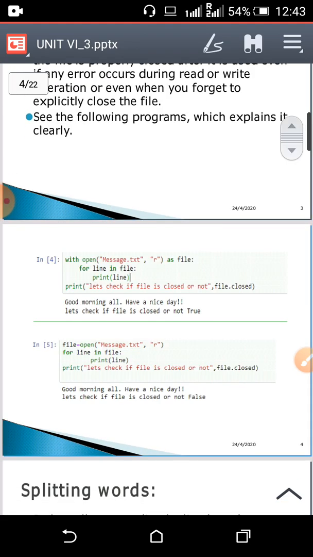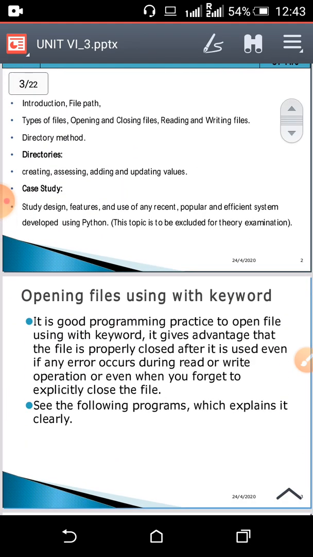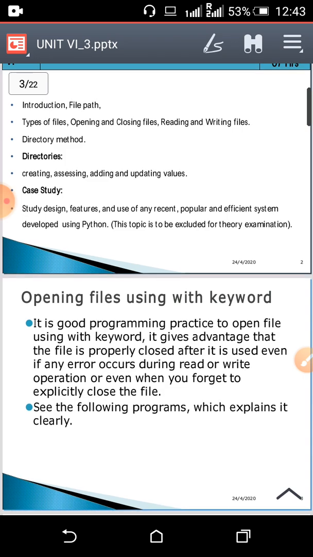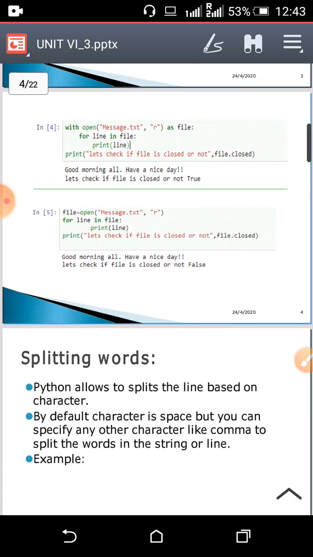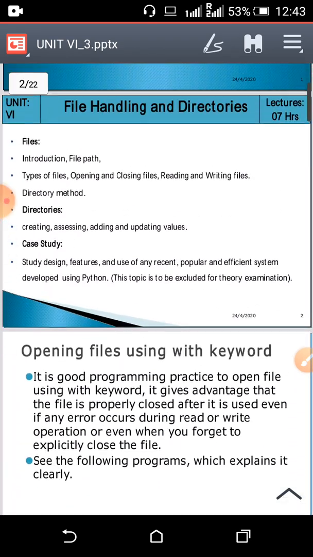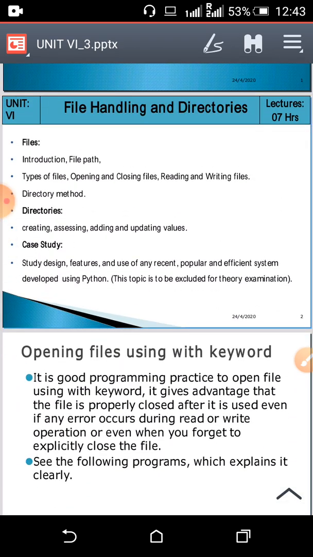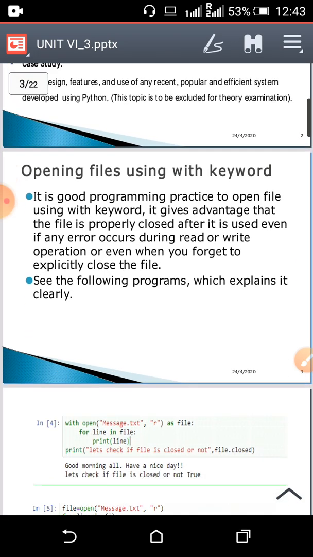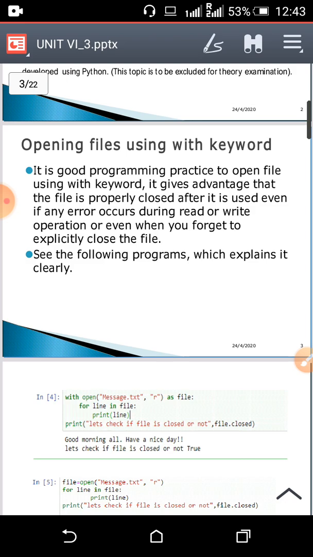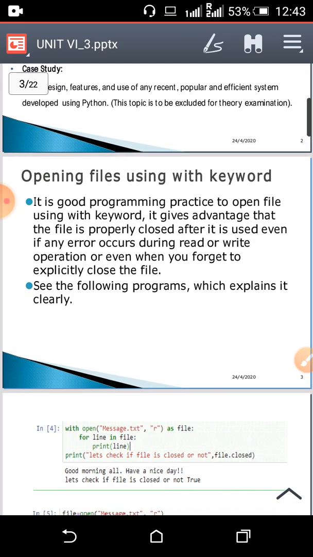So today we are going to discuss opening a file using the with keyword and splitting words, and what is a directory, how to create a directory, and what are the different methods. Okay. So first, opening files using the with keyword.